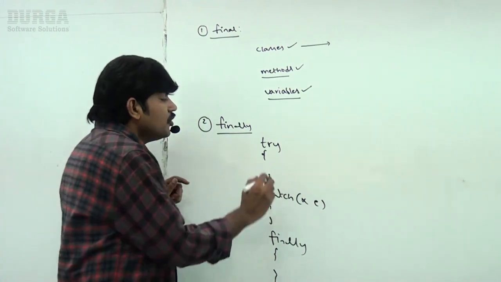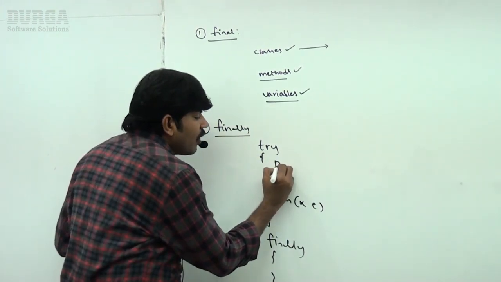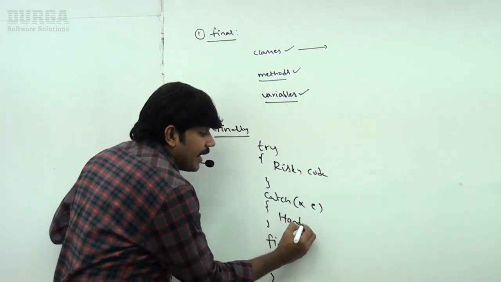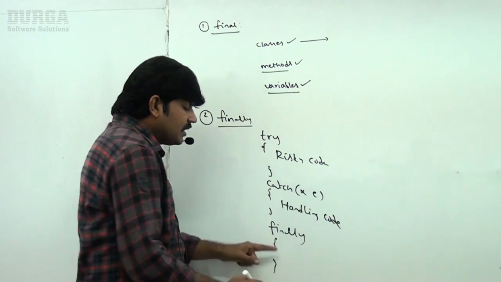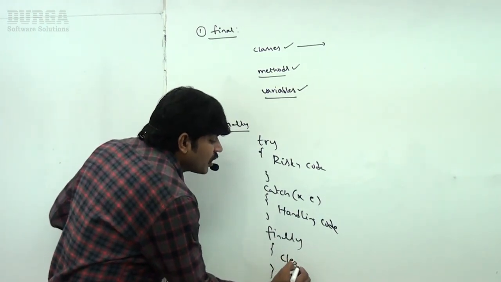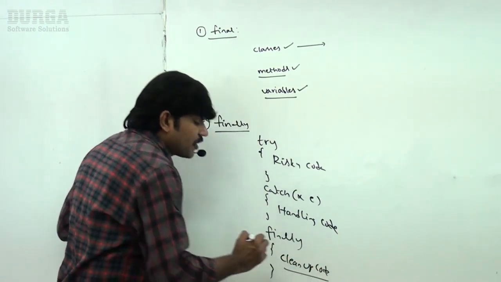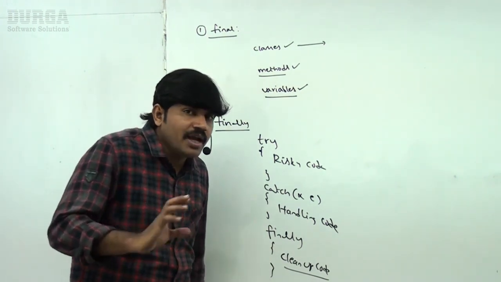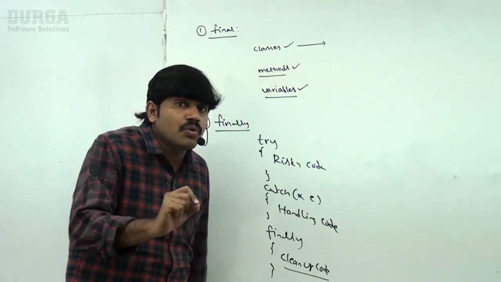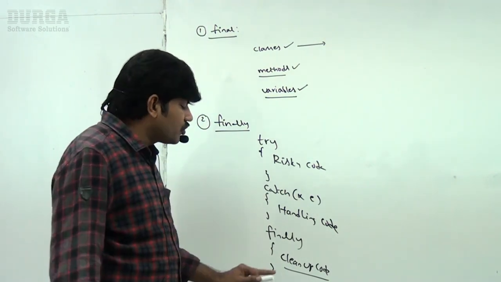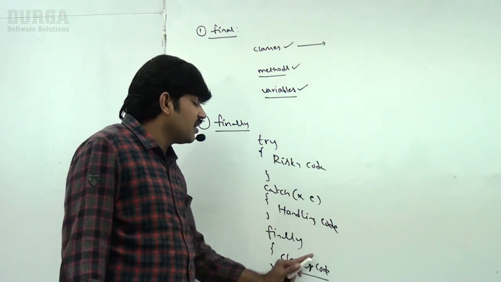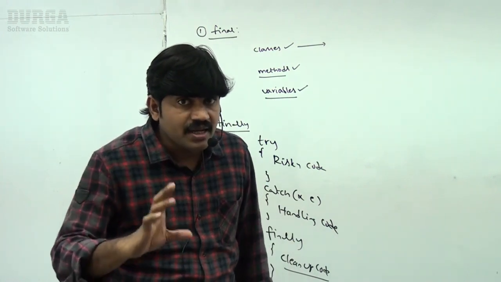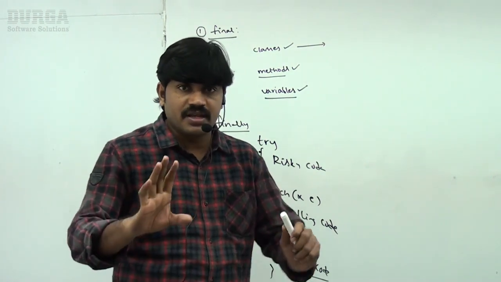We discussed it for a long time. Inside try we take risky code, inside catch we take handling code, and inside the finally block we write cleanup code, that is, resource deallocation code. So the main purpose of the finally block is to maintain cleanup code and resource deallocation code.